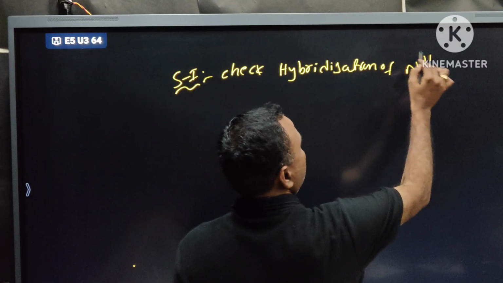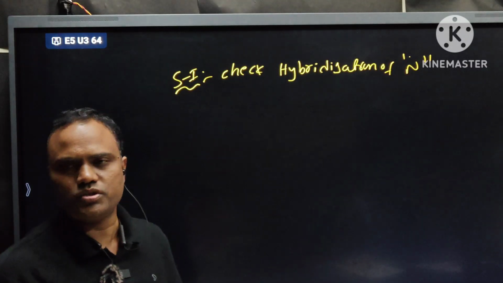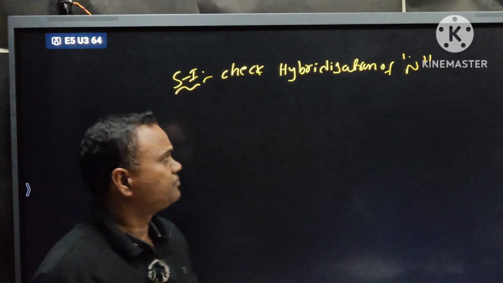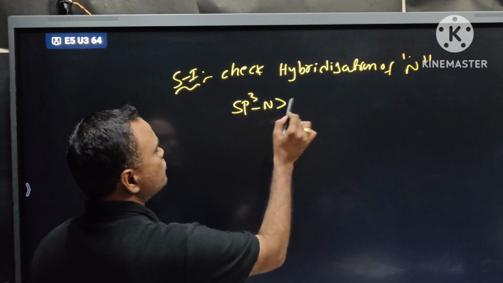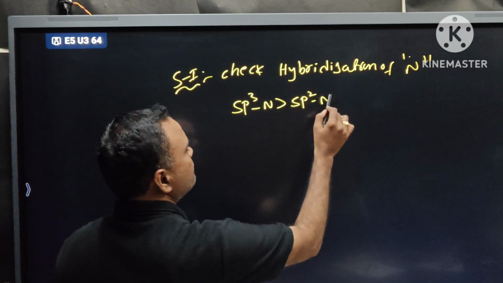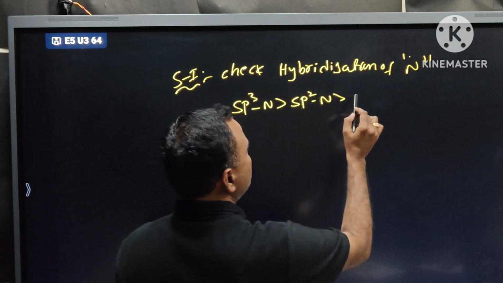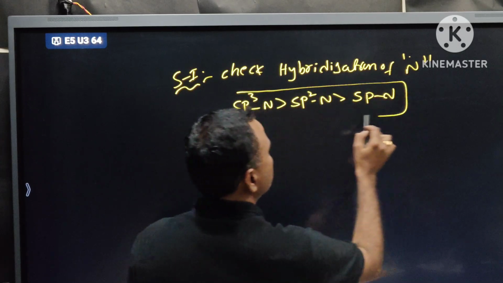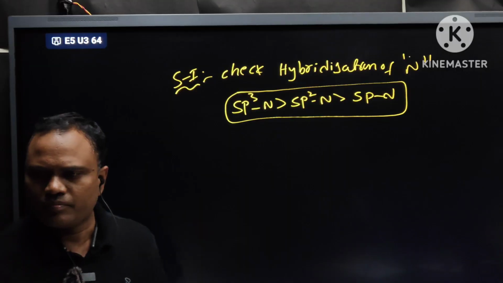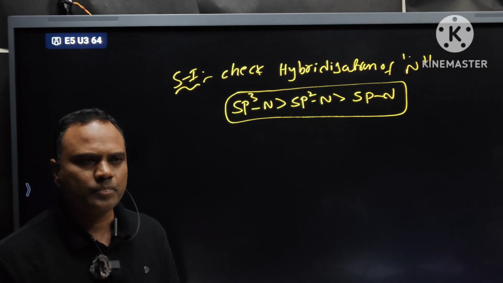Hybridization of nitrogen. sp3 hybridized nitrogen is more basic than sp2 hybridized nitrogen. sp2 hybridized nitrogen is more basic than sp hybridized nitrogen. Right?